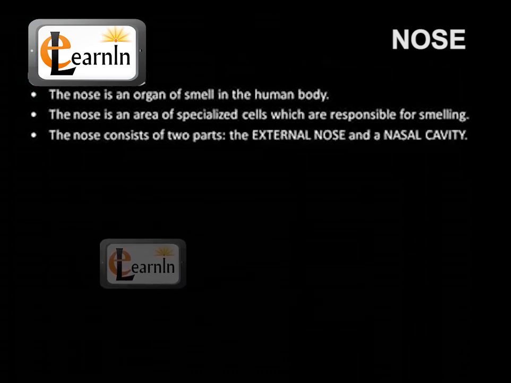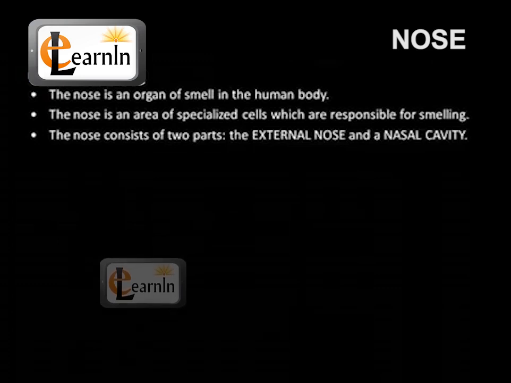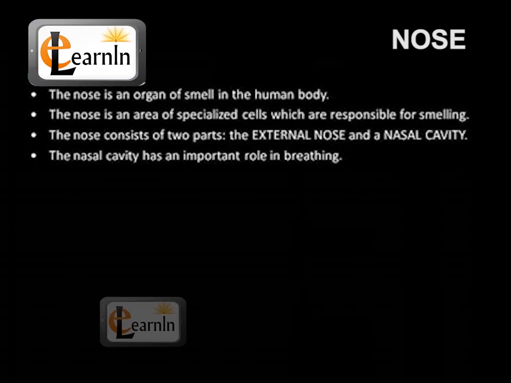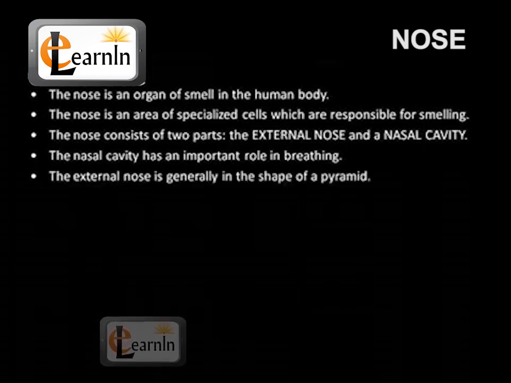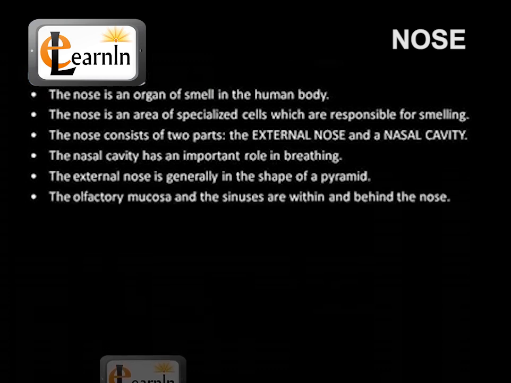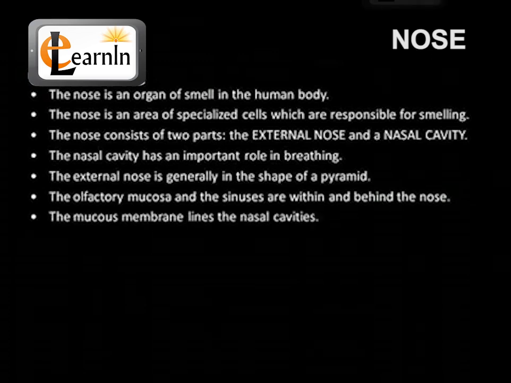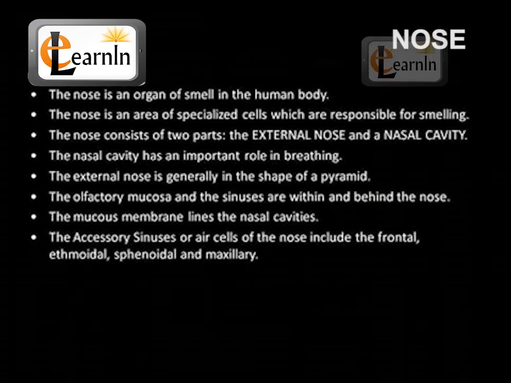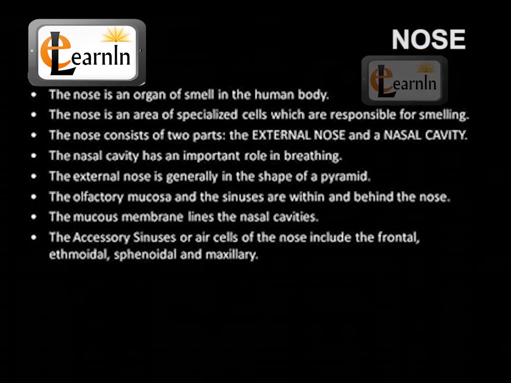The nose consists of two parts, the external nose and a nasal cavity. The nasal cavity has an important role in breathing. The external nose is generally in the shape of a pyramid. The olfactory mucosa and the sinuses are within and behind the nose. The mucous membrane lines the nasal cavities. The accessory sinuses or air cells of the nose include the frontal, ethmoidal, sphenoidal, and maxillary.